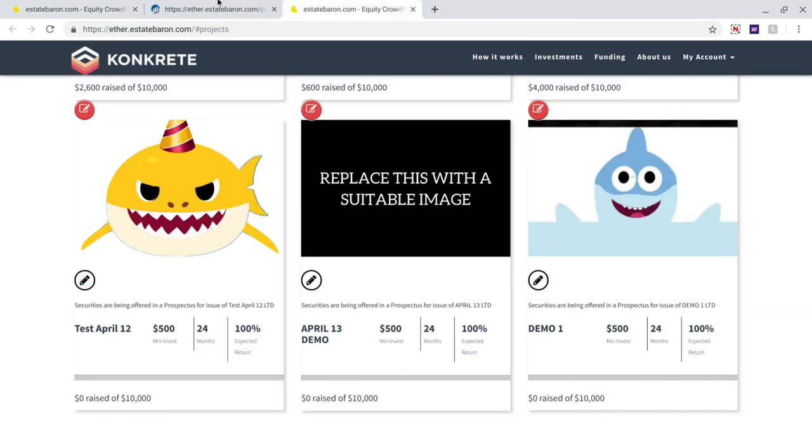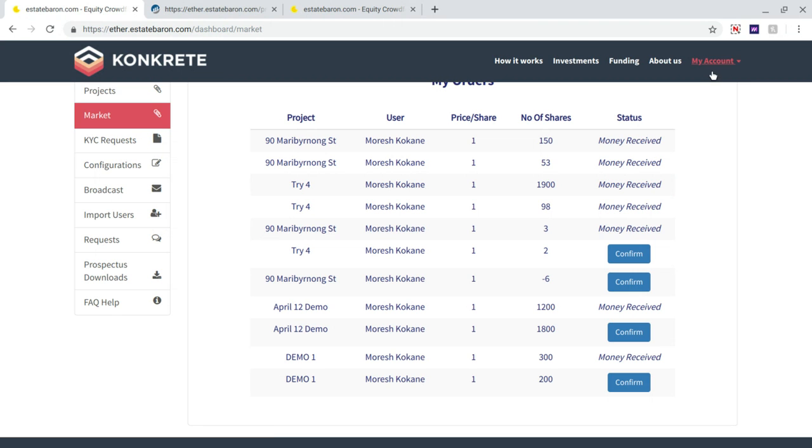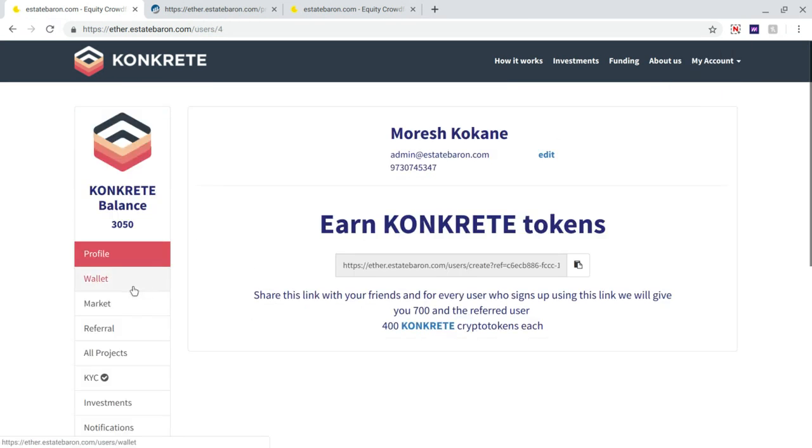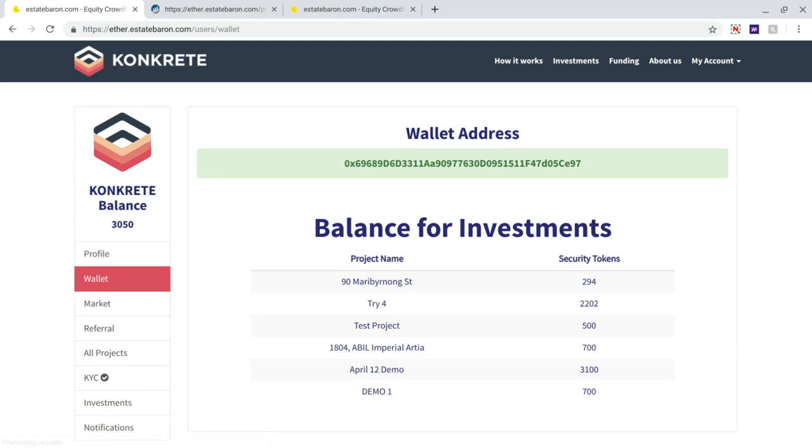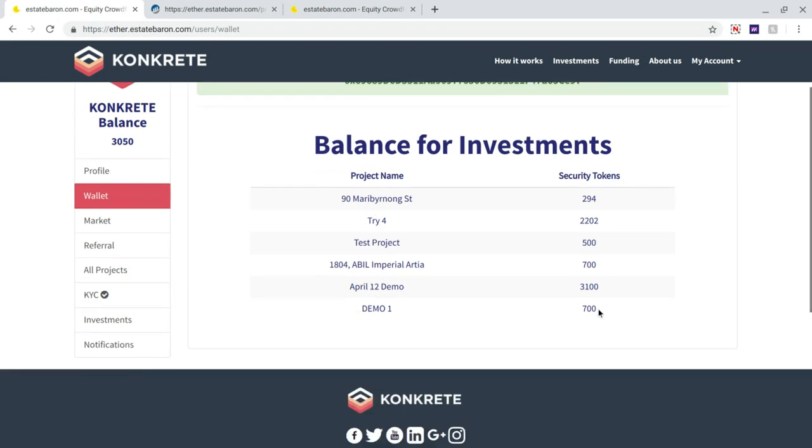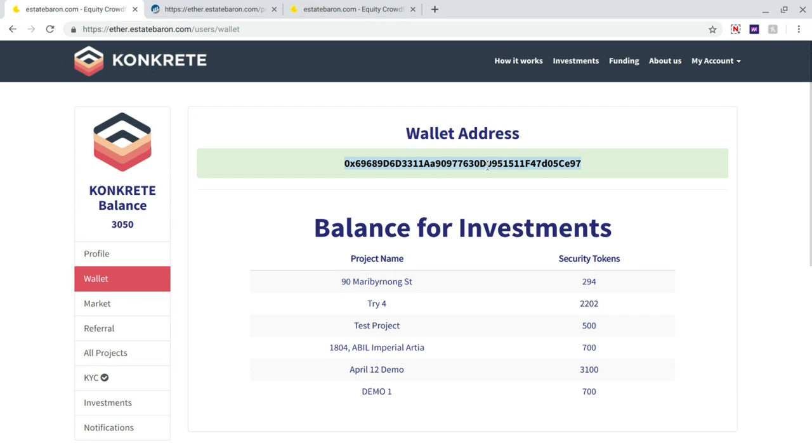So let's go and hit up the user's profile, and we'll go to his wallet again. So remember, his balance should have gone down by 300. It should now be 700 demo 1 tokens. So let's see if that has worked correctly. Okay. And we'll just verify it on the blockchain as well.